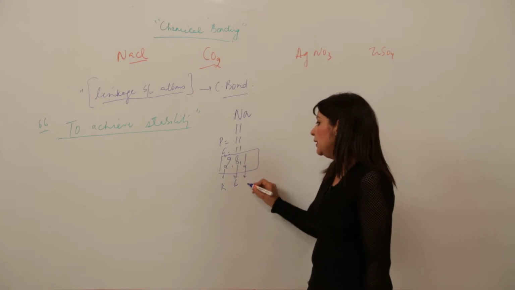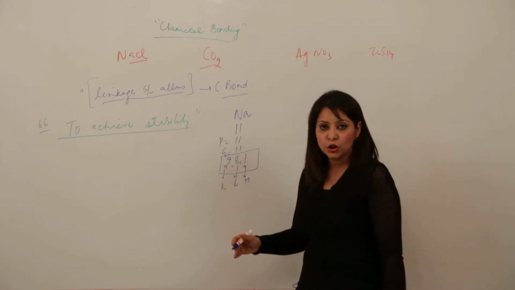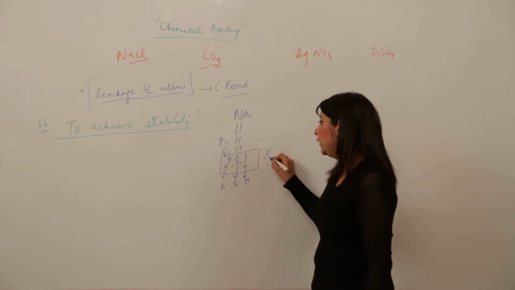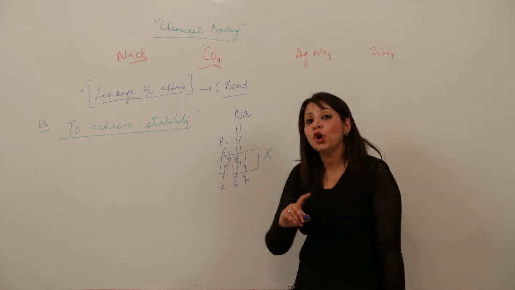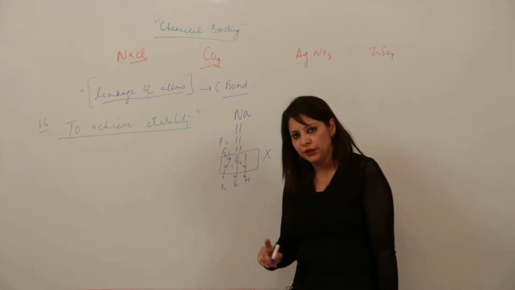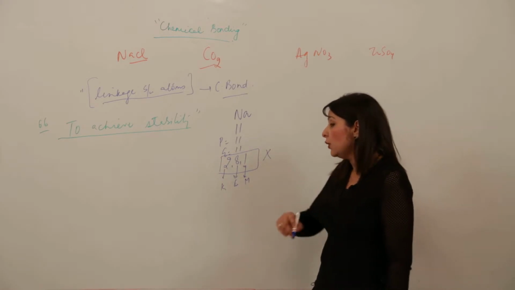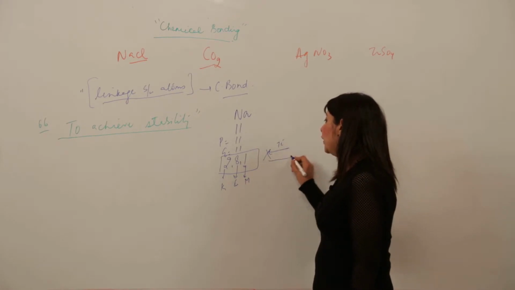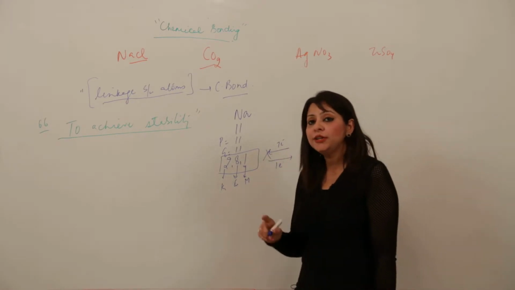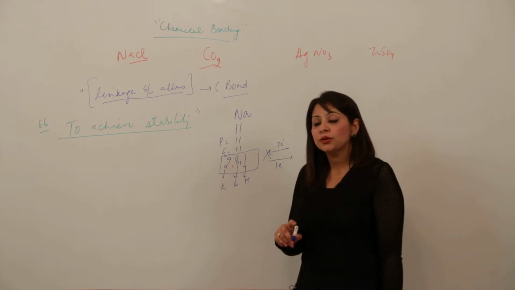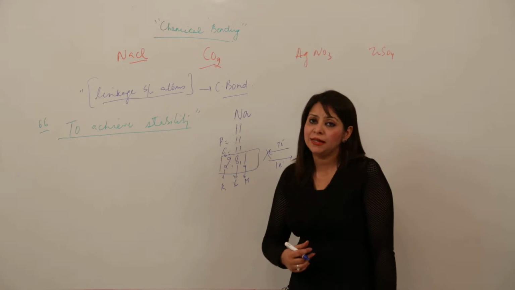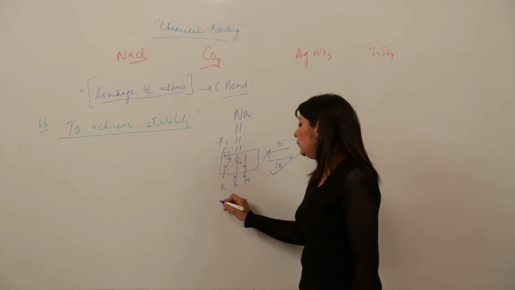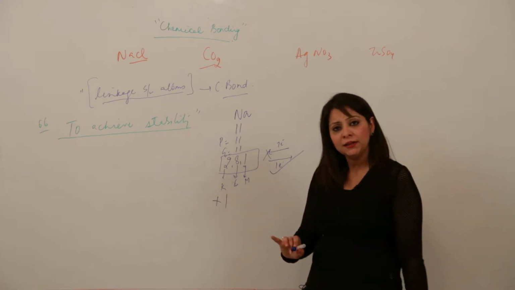But the M shell needs 7 more electrons to get stable, or this shell should be removed. So that means the sodium atom is not stable because it does not have the stable noble gas configuration. So how can it attain the noble gas configuration? Either it accepts 7 electrons or it gives 1 electron. And I told you that the smaller the number, the easier the task. So it is going to lose 1 electron, and when it loses it, it will acquire a valency of +1, right?